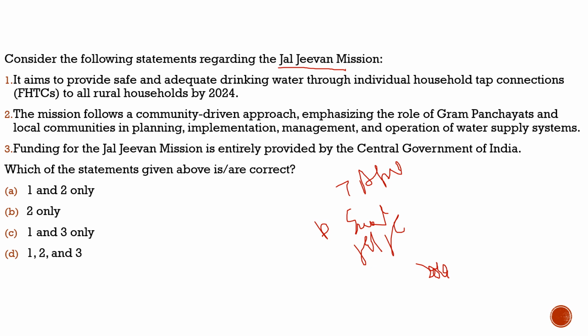It also impacted women, as reported by UNICEF: 93% of women feel safe after toilets were made available to them, and 3 lakh deaths due to diarrhea were reduced. Other things were also highlighted.